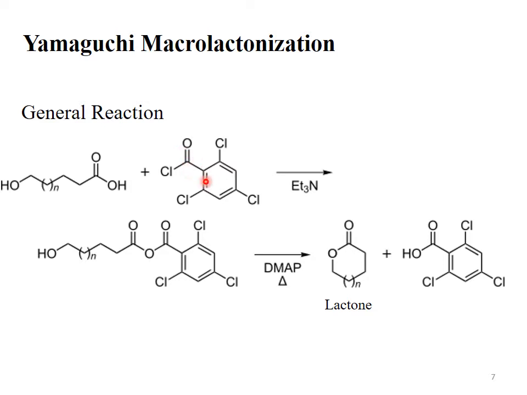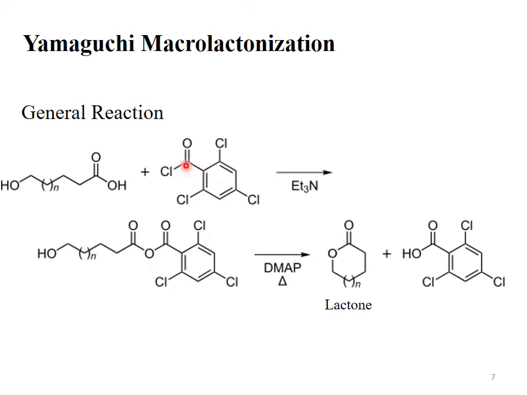This is the anhydride. When the triethylamine abstracts the proton from the acid, it gives us an anion. This anion acts as a nucleophilic species. It attacks the carbonyl carbon of the benzoyl chloride, and the Cl leaves as a chloride ion. During this reaction, this mixed anhydride is obtained.